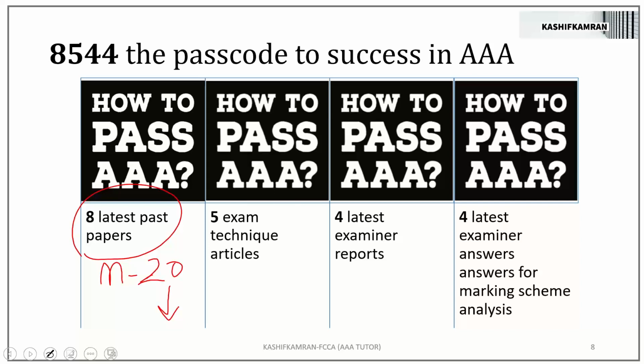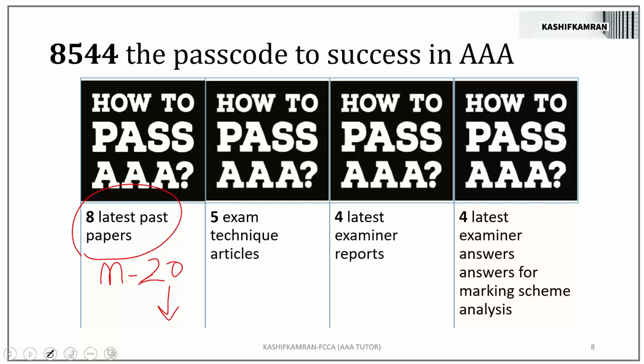Do your self-appraisal, everyone. The screen in front of you is your own self-appraisal. Ask yourself, have I done the latest past papers? 8 latest past papers. Have I done it? Some will say no, some will say yes. Do you still have time? Yes. So 8 latest past papers. How many?